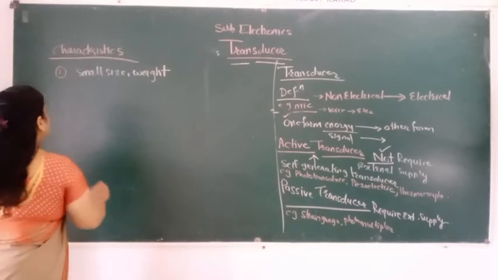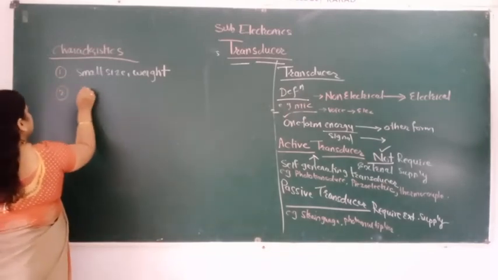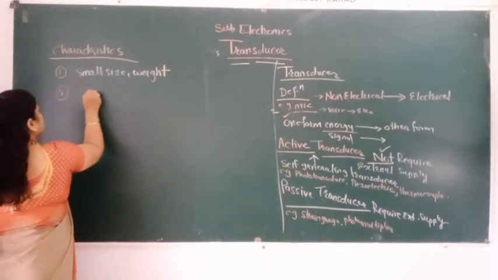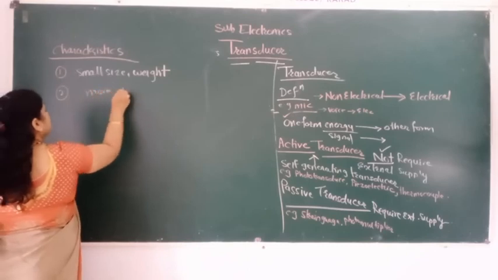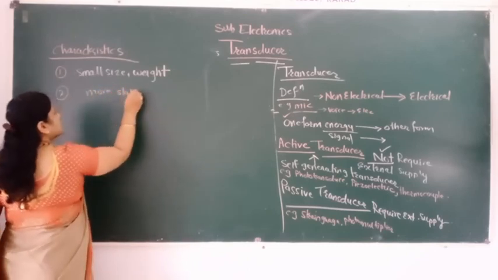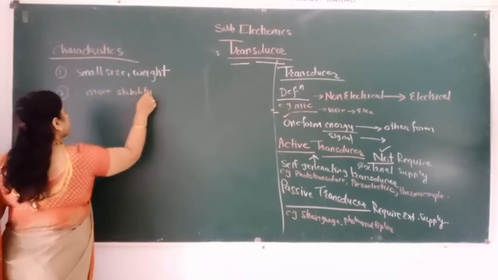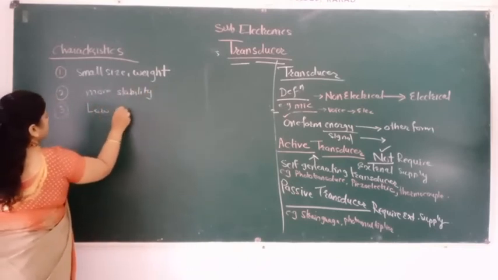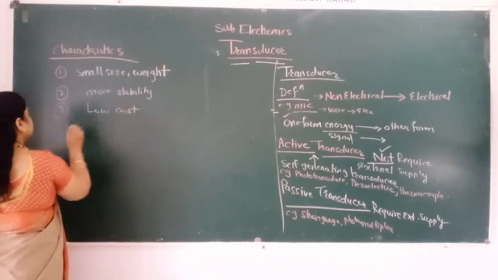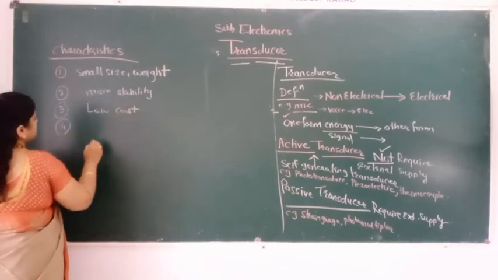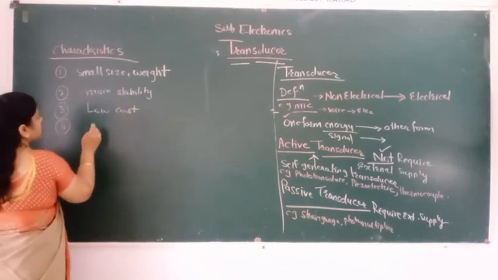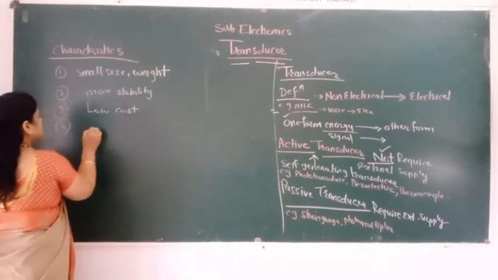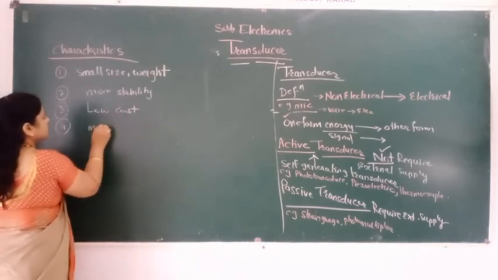It has greater stability, more stability. Transducers have low cost. They have more sensitivity.